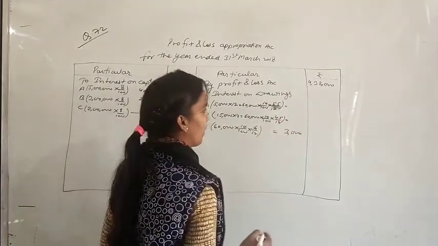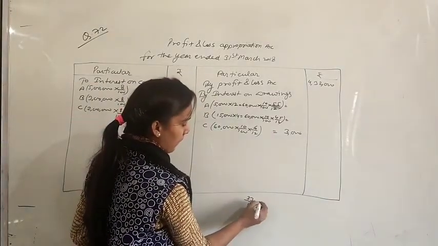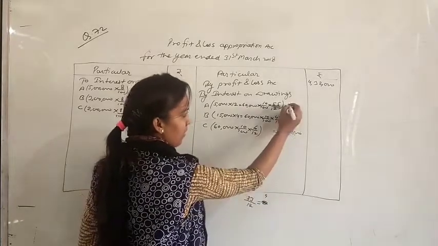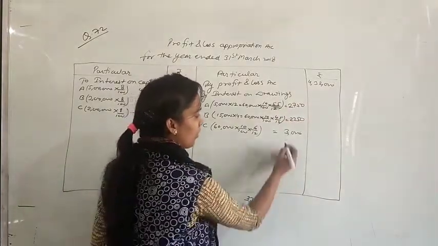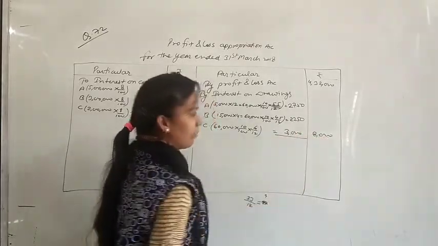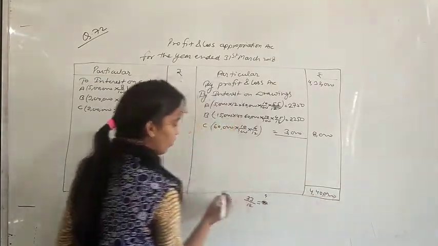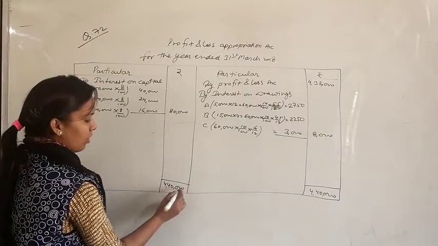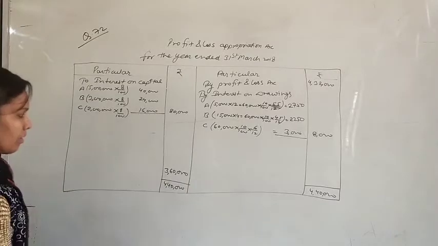And for these two partners, just find the interest, it will be 2,750, and for the second partner it will be 2,250. So total interest will be 8,000. Okay, now make a total, 4,40,000. 440 minus 80, so 3,60,000 we have to distribute among the partners.